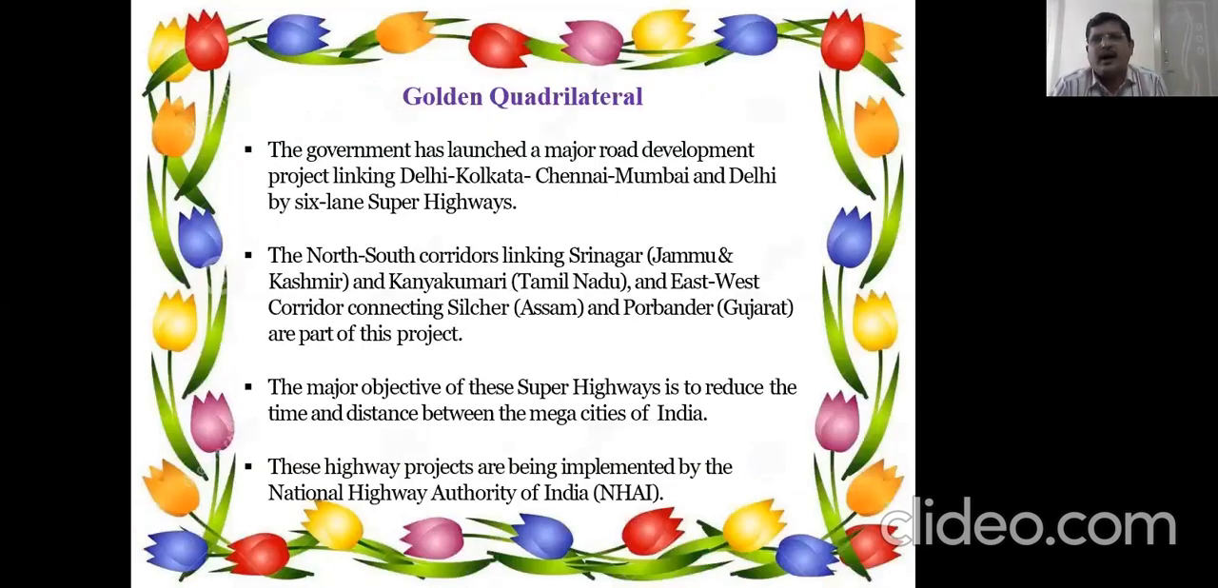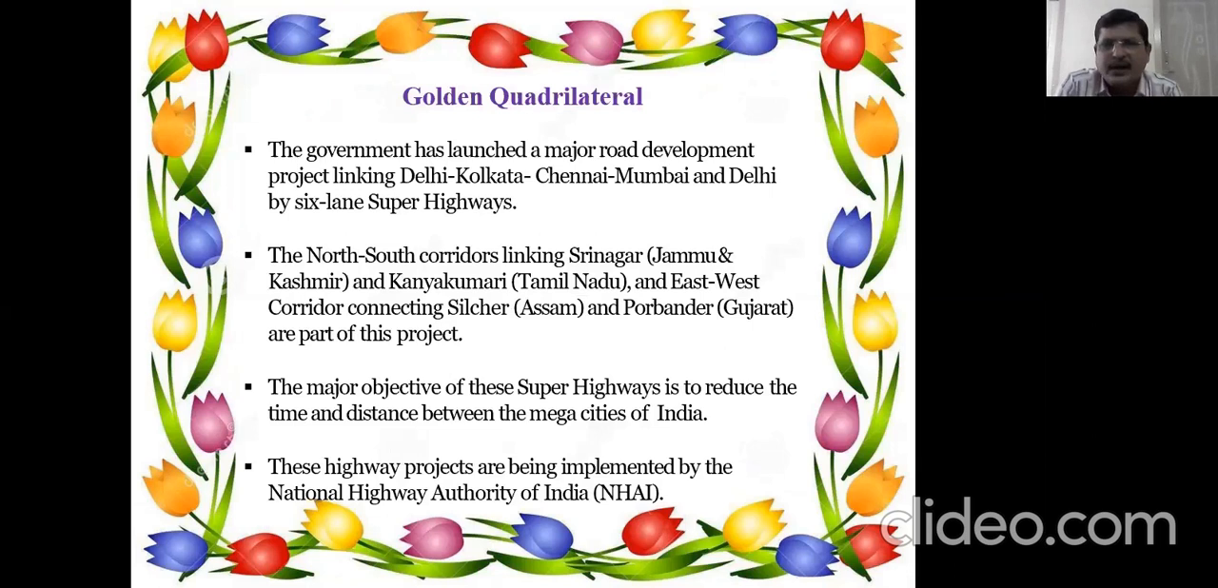Golden quadrilateral we studied just now. Again I'll read out for your better understanding. The government has launched a major road development project linking Delhi, Kolkata, Chennai, Mumbai and again Delhi by 6-lane super highway. The north-south corridors linking Srinagar, Jammu and Kashmir and Kanyakumari in Tamil Nadu and the east-west corridor connecting Silchar, Assam and Porbandar in Gujarat are part of this project.